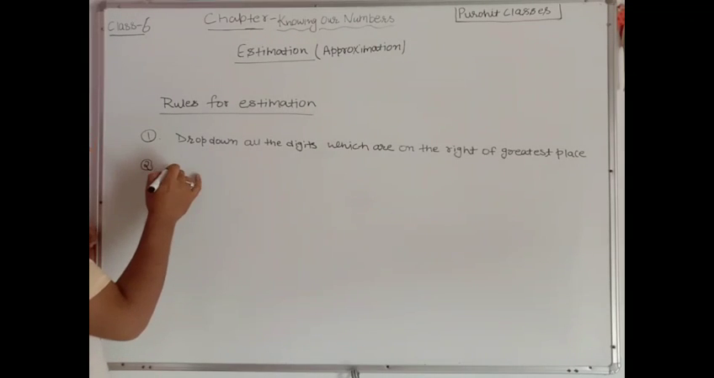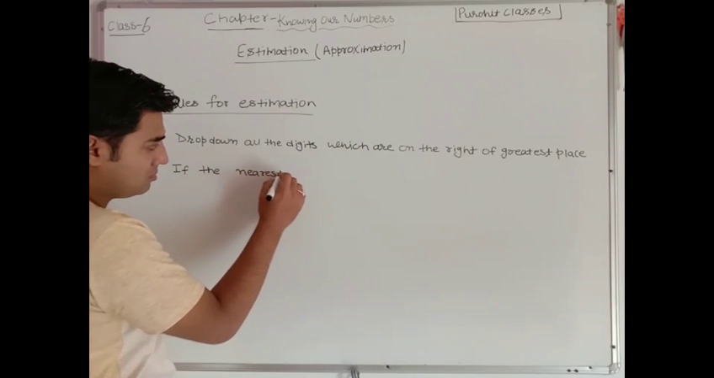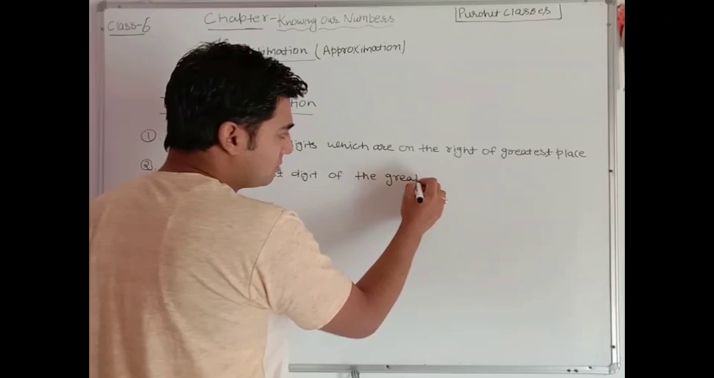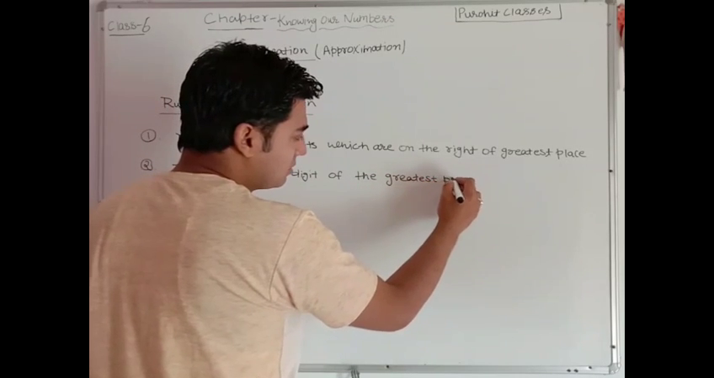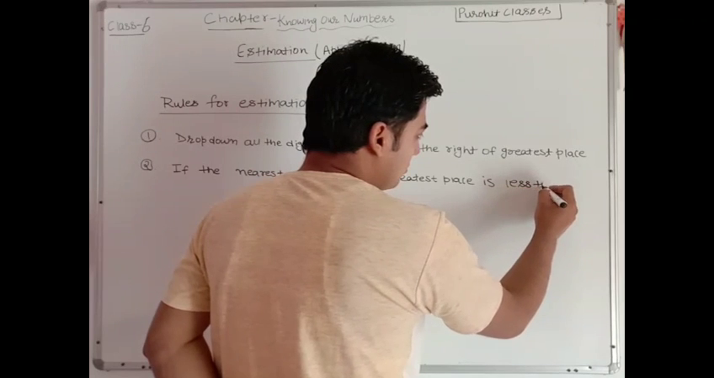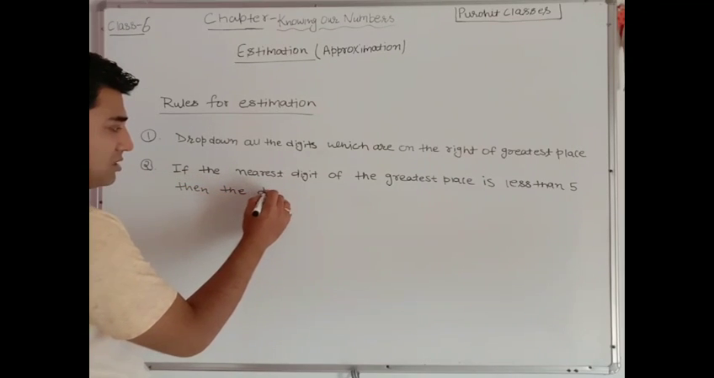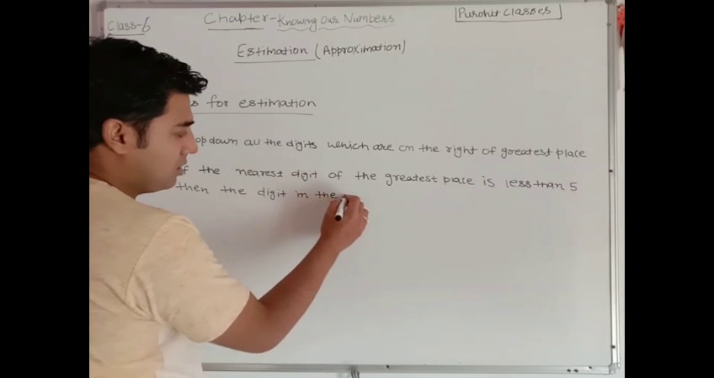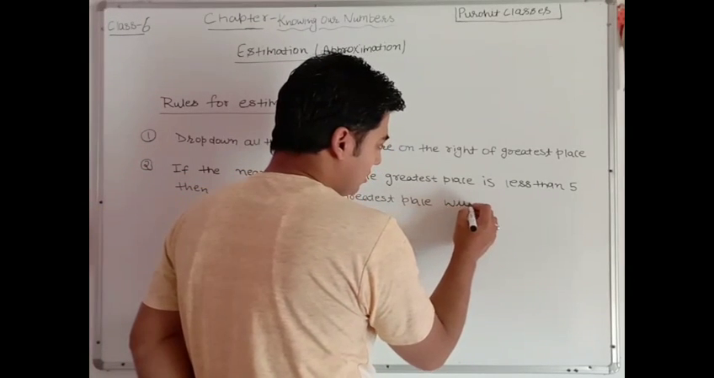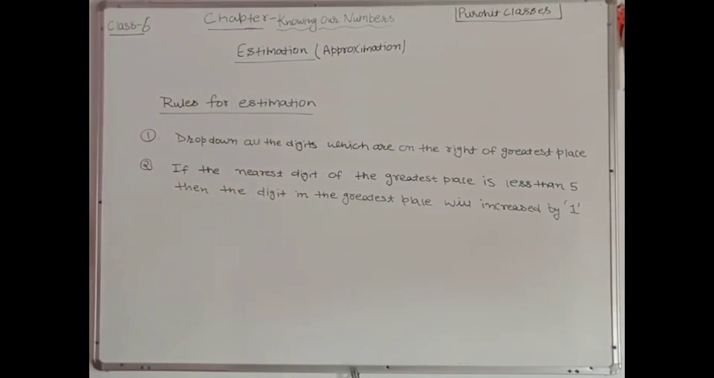Second thing, if the nearest digit of the greatest place is less than 5, then the digit in the greatest place will be increased by 1. Understood?